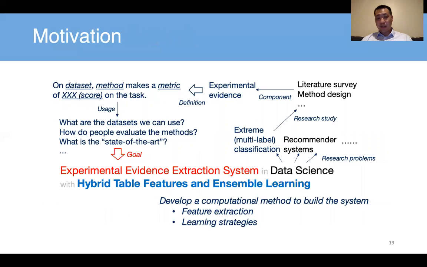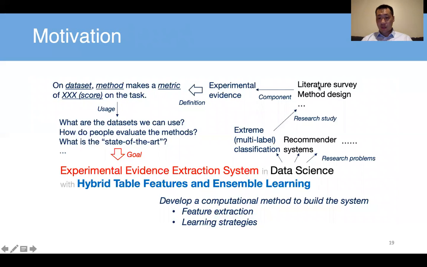The paper title is Experimental Evidence Extraction System in Data Science with Hybrid Table Features and Ensemble Learning. We choose data science because it's a field that we know very well. There are multiple kinds of tasks, like multi-label classification and recommendation systems. We look at different kinds of applications and collect a lot of papers on that, and I've shown an example in extreme classification, right?